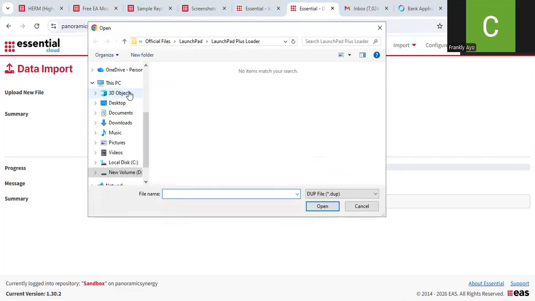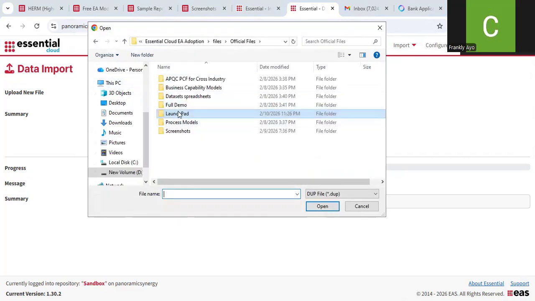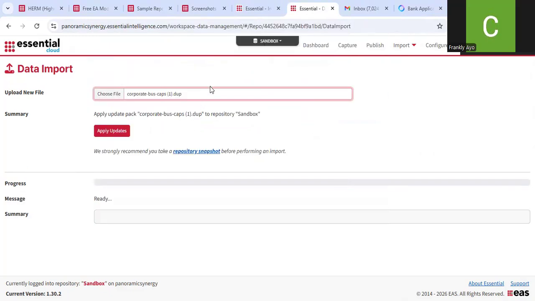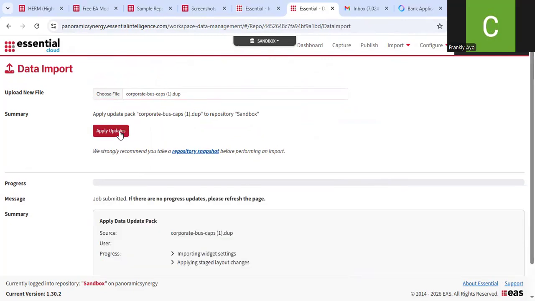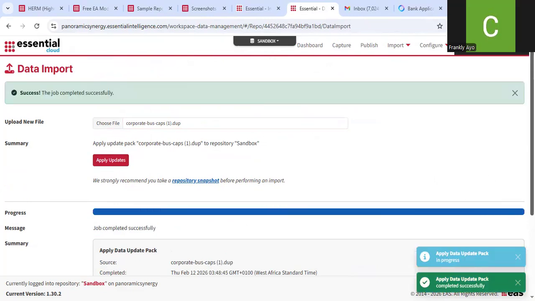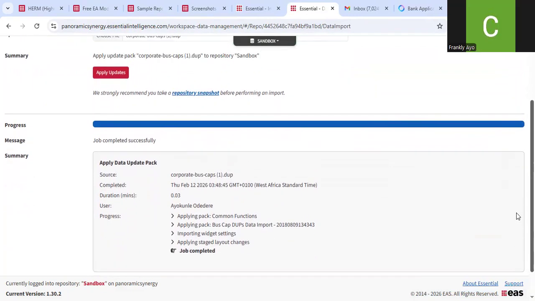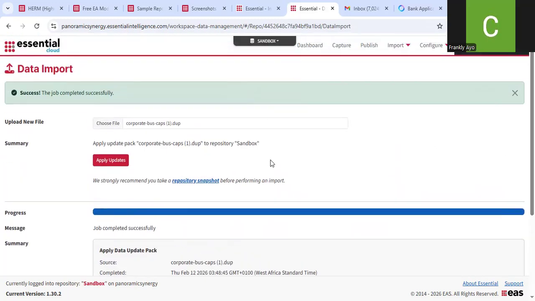So I would upload the business capability model. Generic corporate is what I'm adding. You can see it's a DUP file. Then I open, and that's all I need to do. So I click on apply updates, and you can see job completed successfully. So now we've added a business capability model to our account.